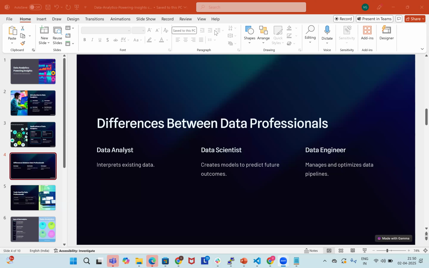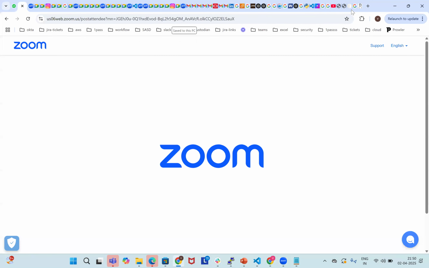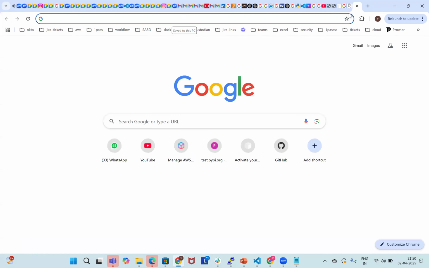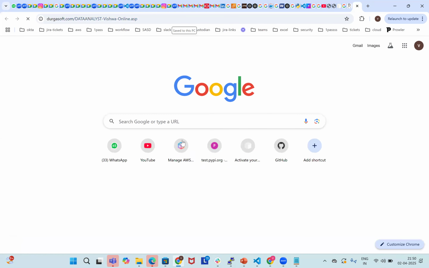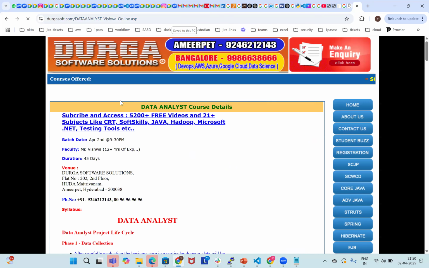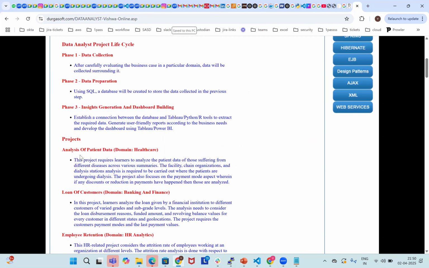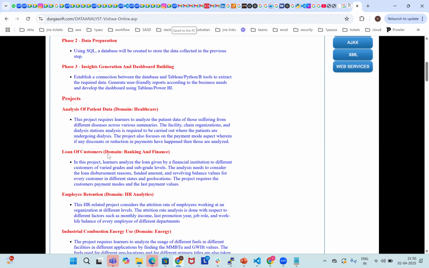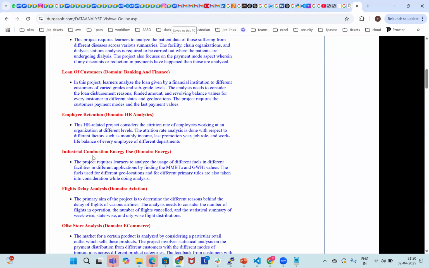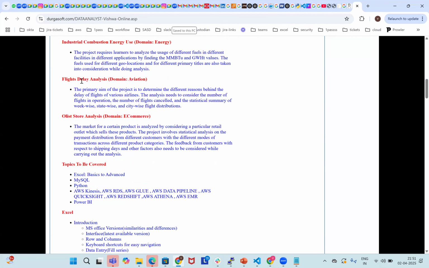So it's completely data analyst classes, done with real-time, end-to-end application implementations, and also the live projects I'm going to take care of here, the end-to-end data analyst concepts. This is the data analyst syllabus, and this is the project lifecycle, with projects where I'm taking care of analysis of patient data, loans for customers, employee retention, industrial combustion energy, and flight delay